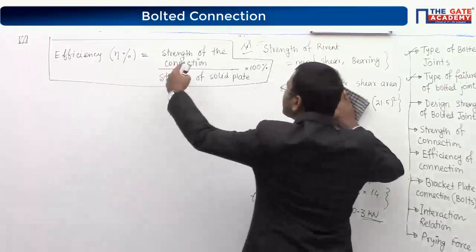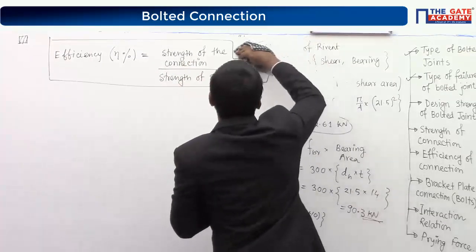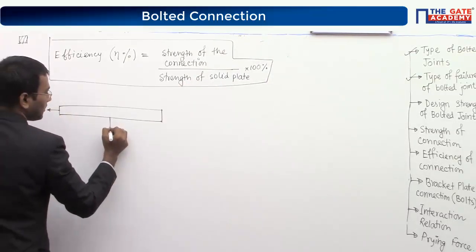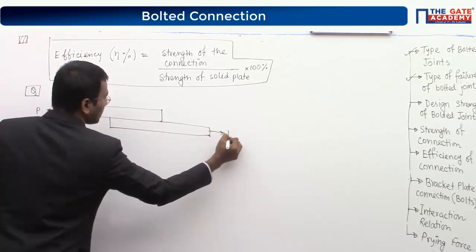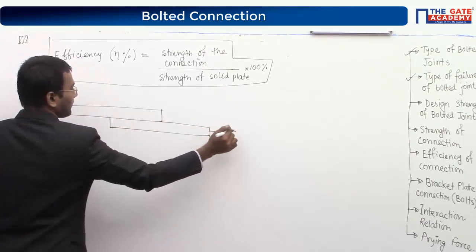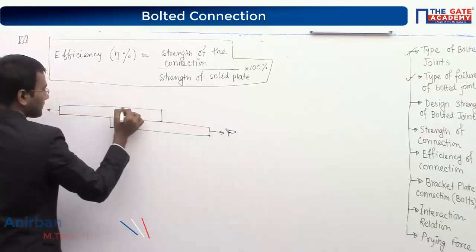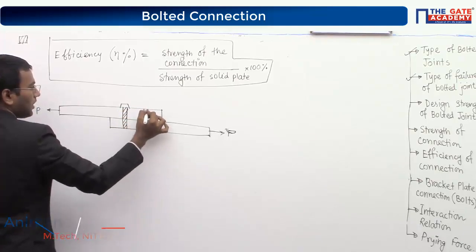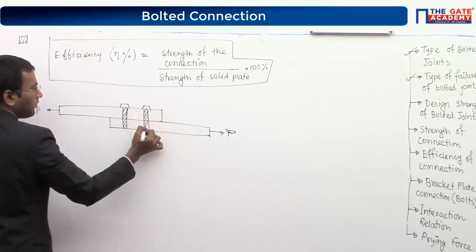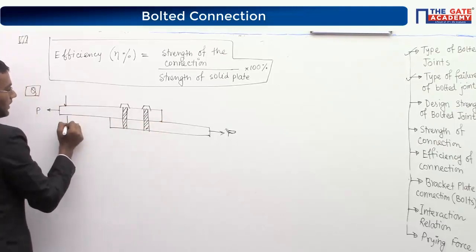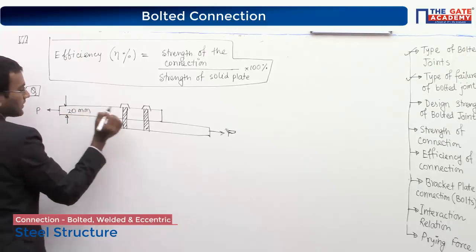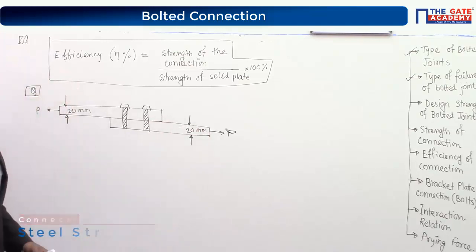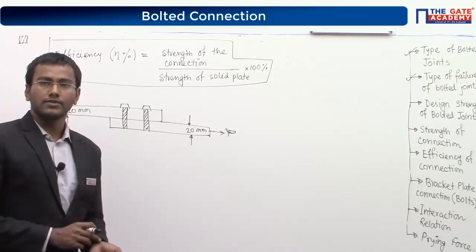I think we have discussed these things already, but still, let me give you one question quickly. Write down: there is a tensile force, and there is also a tensile force. It is connected by 2 rows of bolts. I repeat, 2 rows of bolts. This one is 1 row of bolt and this is also 1 row of bolt. Consider the thickness of both the plates as 20 mm.